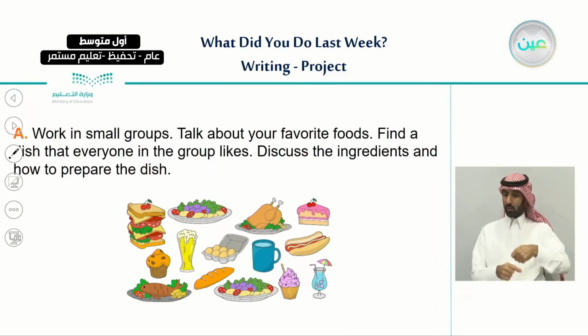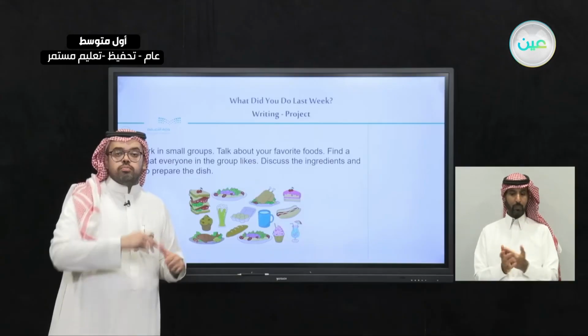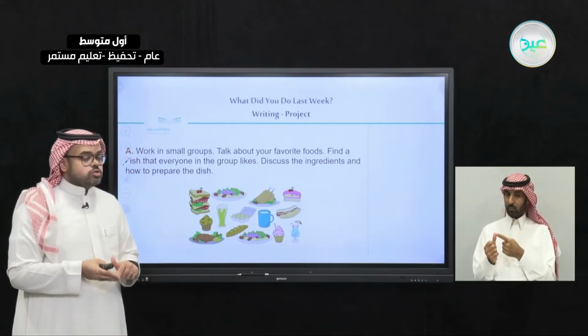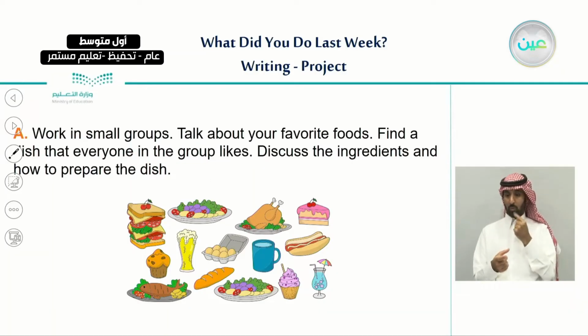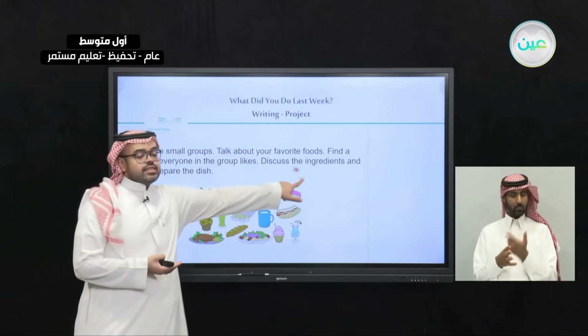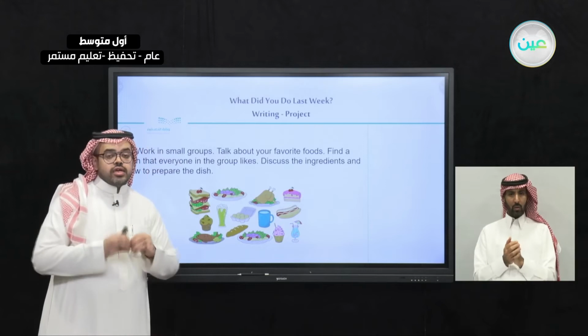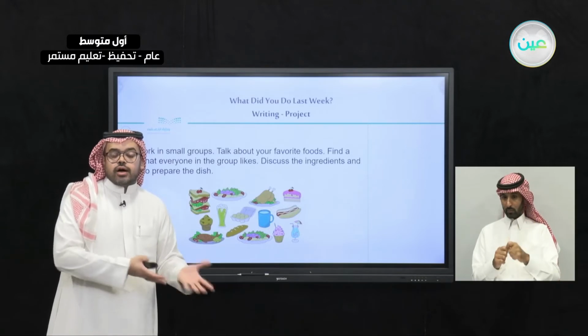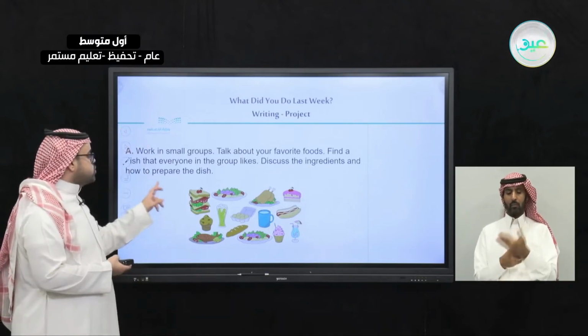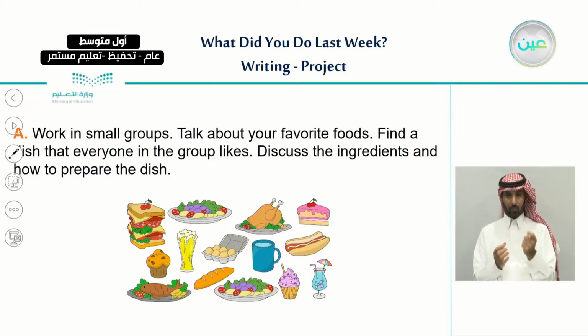So first, work with a group, choose the group members, and the second thing you need to do is find a dish that everyone in the group likes. You can ask the group around you about the dish that they like. And when you do this, try to discuss with the group members the ingredients, the things with which we can make this kind of dish, okay? And how to prepare it. So you can write how we can prepare it.